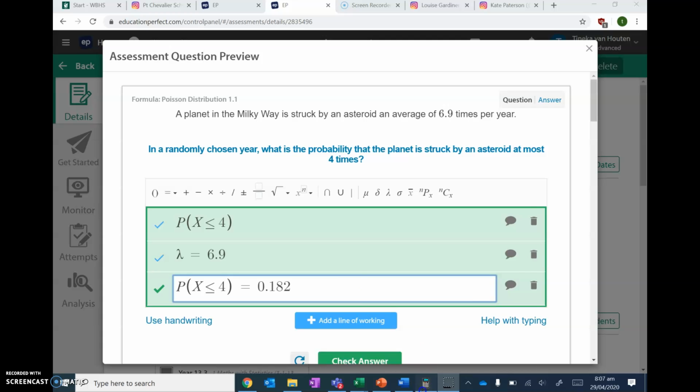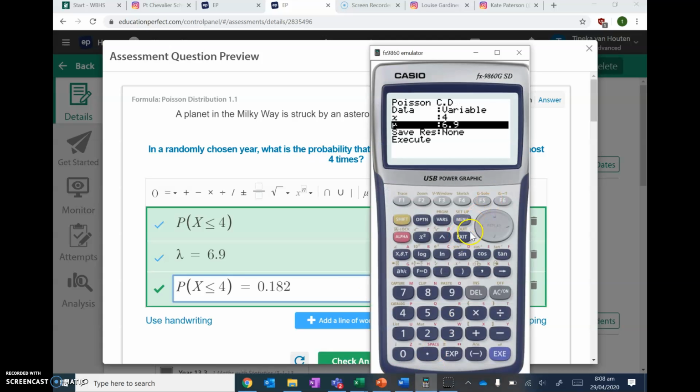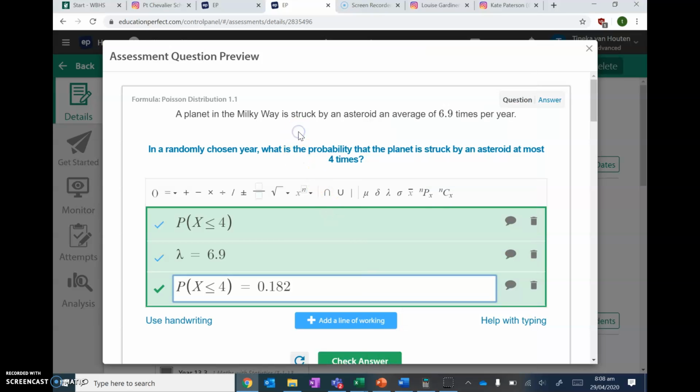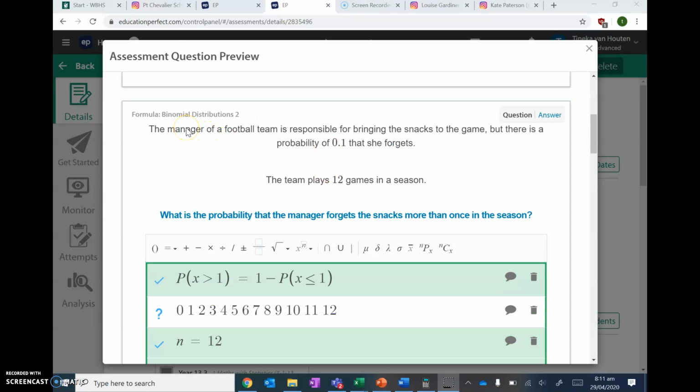Into my graphics calculator, I go distribution, Poisson, and it's PCD because it's less than or equal to. My x value is 4, my mean is my lambda, which is 6.9. Press equals, and it gives me my answer. And that's question 1.